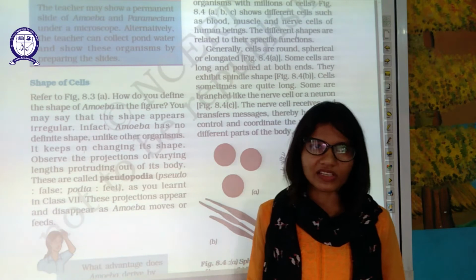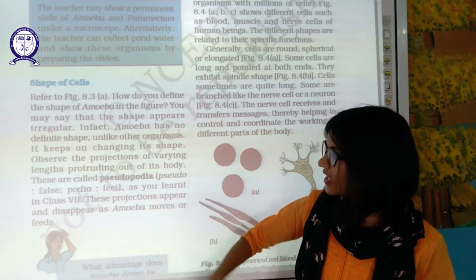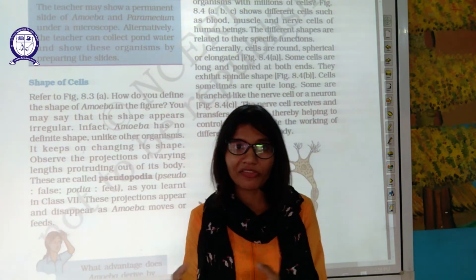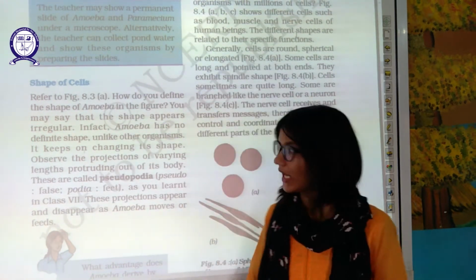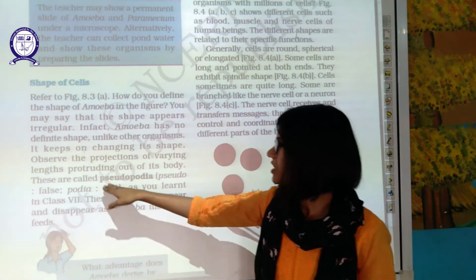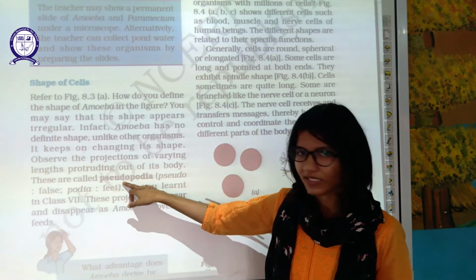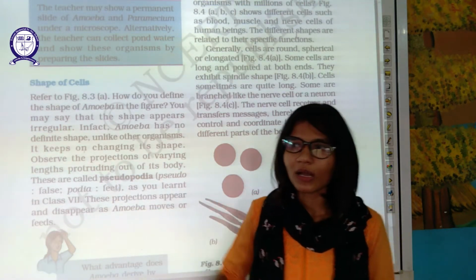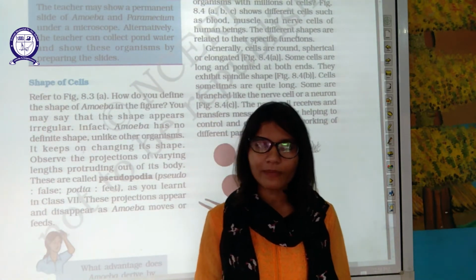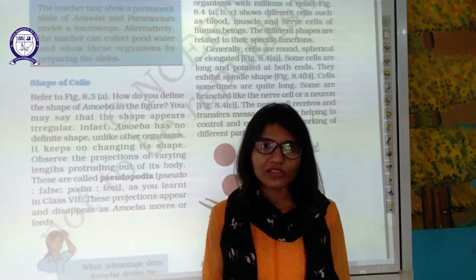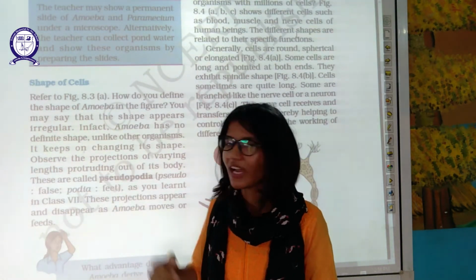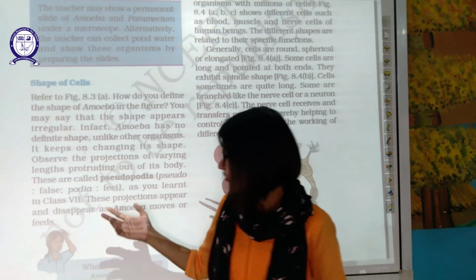Now, as we have discussed earlier also, it changes its body shape. And it protrudes its body part and forms a shape like feet, like your hands or your legs. Those protruding body parts are known as pseudopodia. Pseudo means false, and podia means feet. So amoeba needs this kind of false feet to perform different functions, for engulfing the food. Because of the absence of any body structure, because amoeba is a single cell structure, unicellular, that's why amoeba needs such kinds of things to perform the basic life functions.